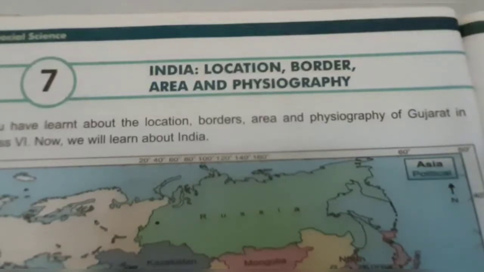India is divided into 5 physiographic divisions. Number 1, Northern Mountain Region. Number 2, North Indian Plains. Number 3, Plateau of Central and South India. Number 4, Coastal Plains. And 5, Deserts. In the north of India lie the east-west Himalayas, which is the loftiest mountain range of the world.